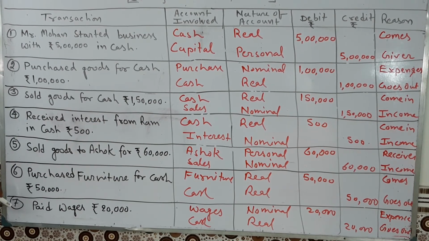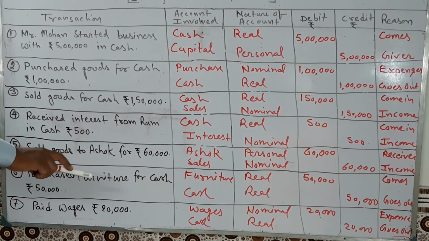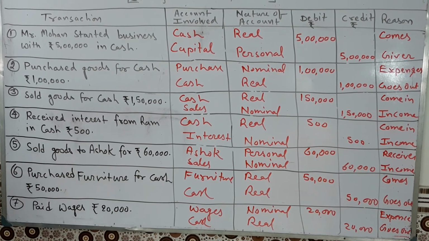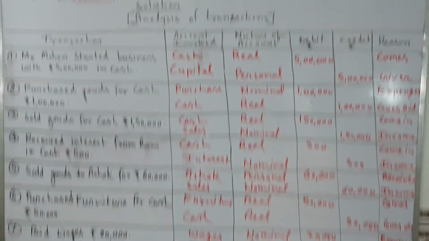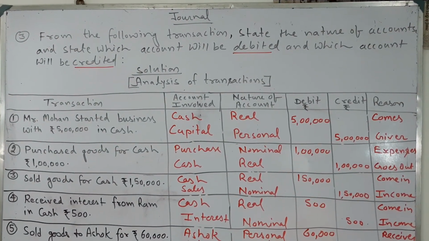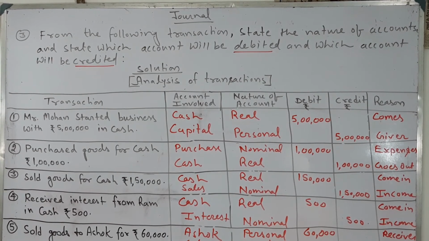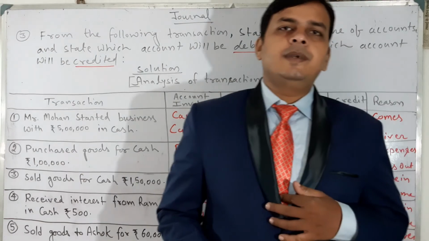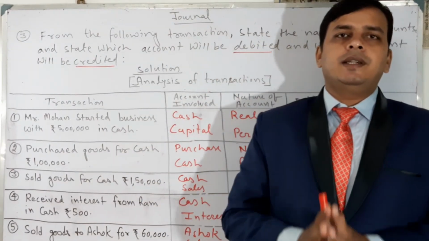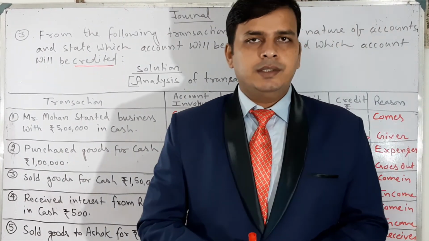Six, purchase furniture for cash, furniture account debit to cash, real, 50,000 comes in, goes out. And next and last, seven, paid wages. So wages account debit to cash, nominal account and real account, 20,000 expense and goes out. So in this video we understood what is a personal account, what is a real account, and how to post the journal entries.